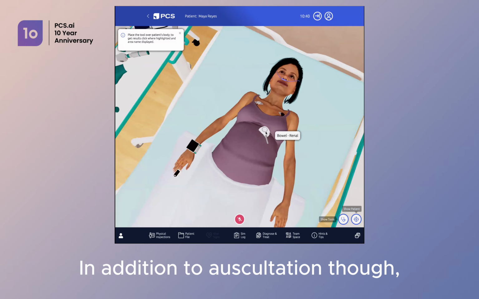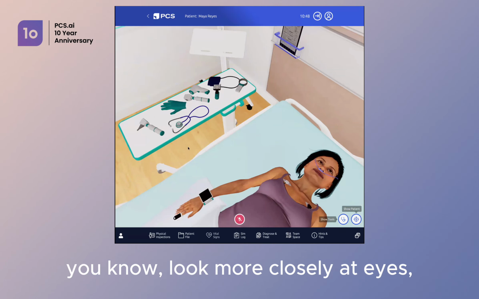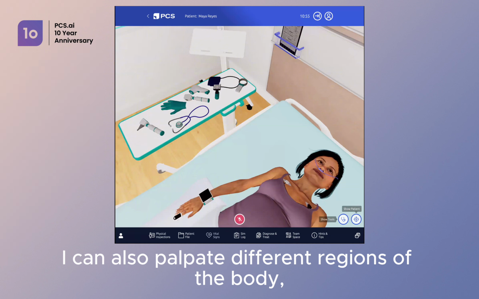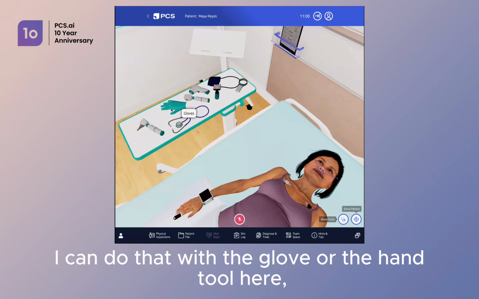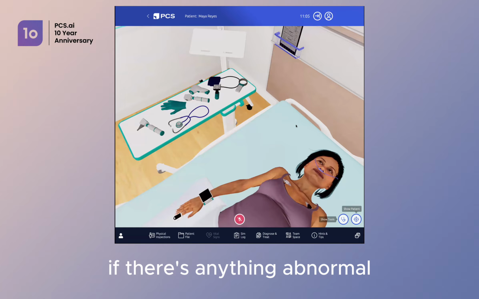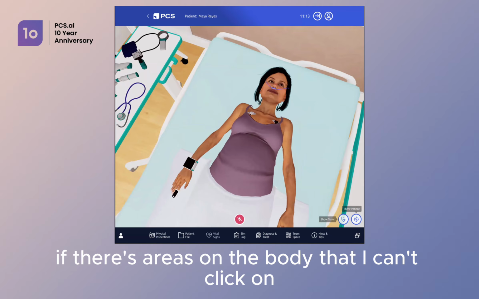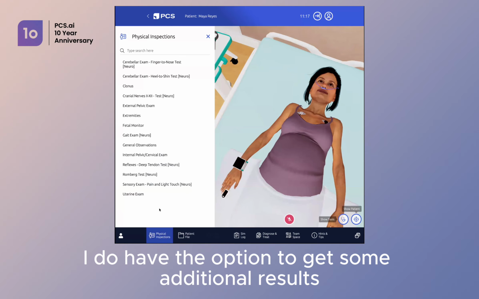In addition to auscultation, though, I also have the ability to look more closely at eyes, ears, nose, mouth, skin. With a glove tool, I can also palpate different regions of the body. So if I want to palpate the abdomen, I can do that with a glove or the hand tool here and get an indication if there's anything abnormal popping up there. In addition to that, with the physical inspections, if there's areas on the body that I can't click on per se, I do have the option to get some additional results here.